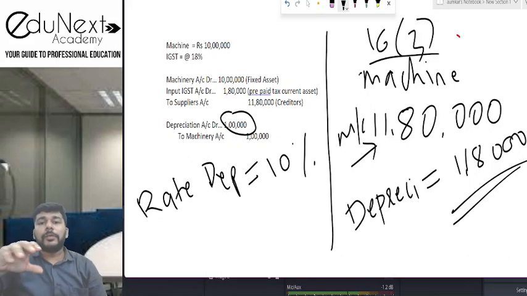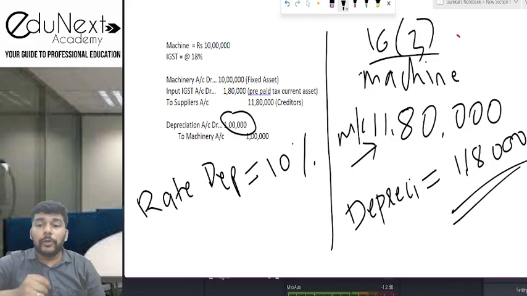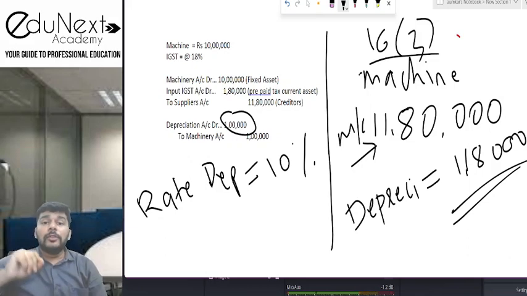जैसे कि अगर आपने मशीनरी को बुक्स में कैपिटलाइज ही किया आईजीएसटी के अमाउंट इंक्लूड करके 10 lakhs plus 1,80,000 to put together, if your fixed asset amount is only going to be 11,80,000, then you will not be entitled to claim input tax credit because आप depreciation की कौन से अमाउंट पे क्लेम कर रहे हो? You're going to claim the depreciation on the amount which is inclusive of the IGST amount. Therefore, you're not going to be entitled for claiming the input tax credit.